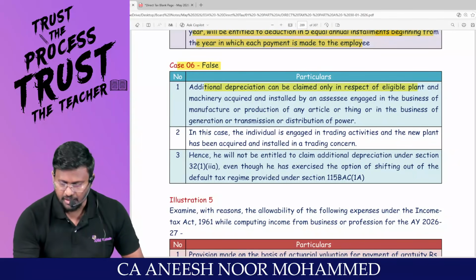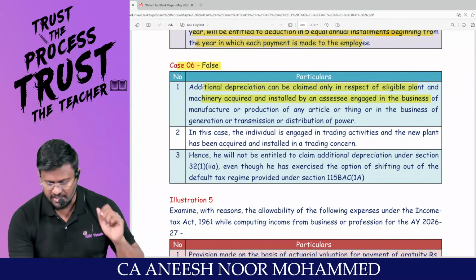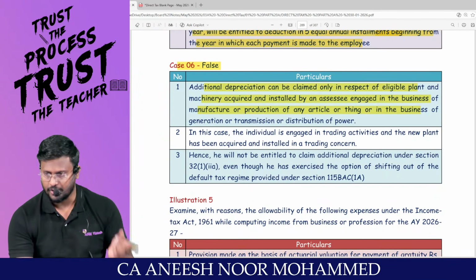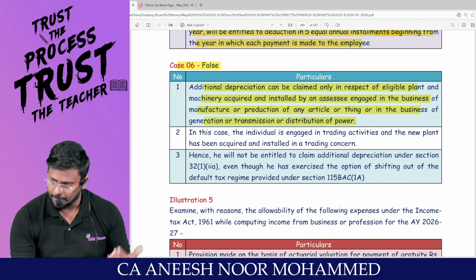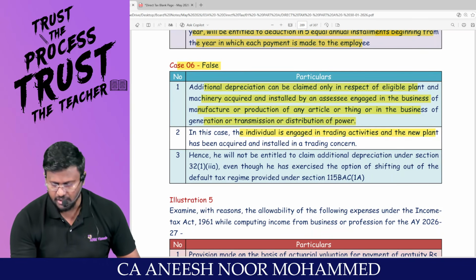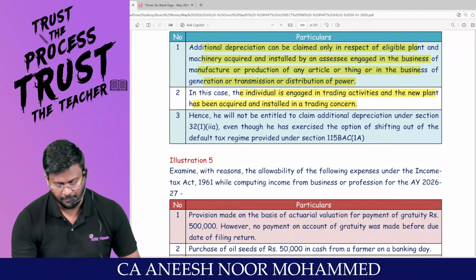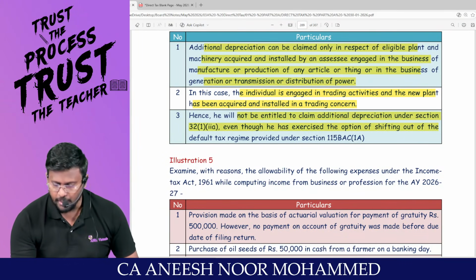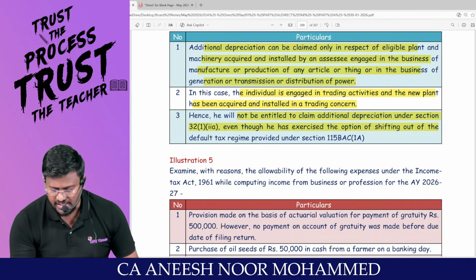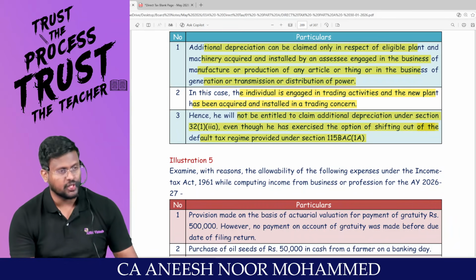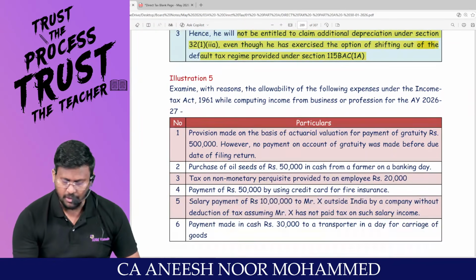Additional depreciation can be claimed only in respect of eligible plant and machinery acquired and installed by an assessee engaged in the business of manufacture or production of any article or thing, or in the business of generation or transmission or distribution of power. In this case, the individual is engaged in trading activity. New plant has been acquired and installed in a trading concern. Hence, he will not be entitled to claim additional depreciation under Section 32(1)(iia), even though he has exercised the option of shifting out of the default tax regime under Section 115BAC. Clarity? That's it with regard to that question.